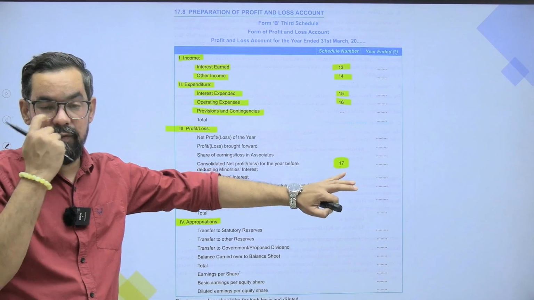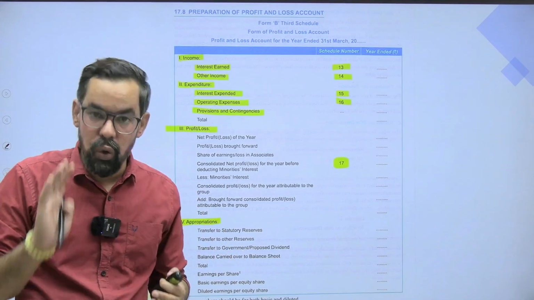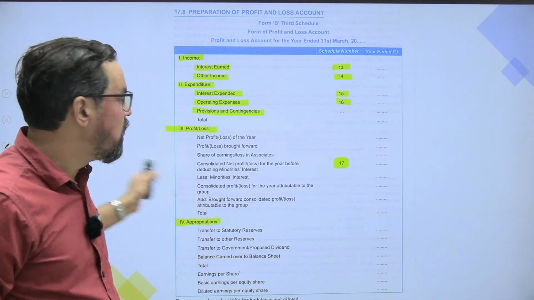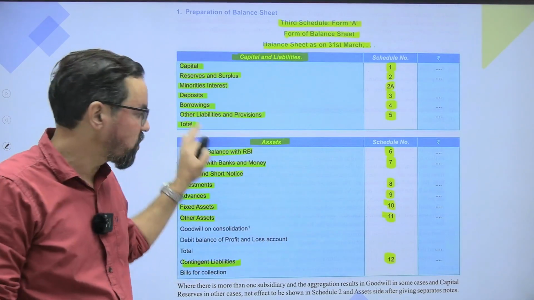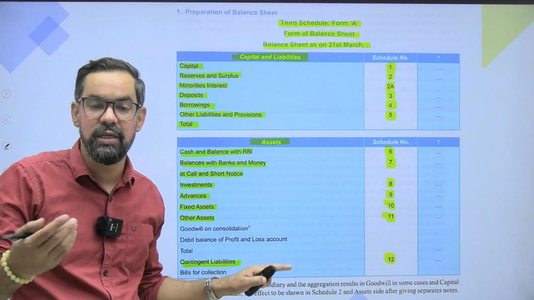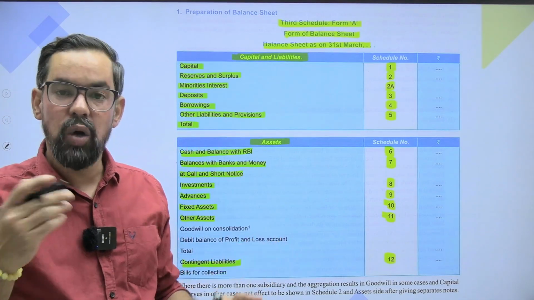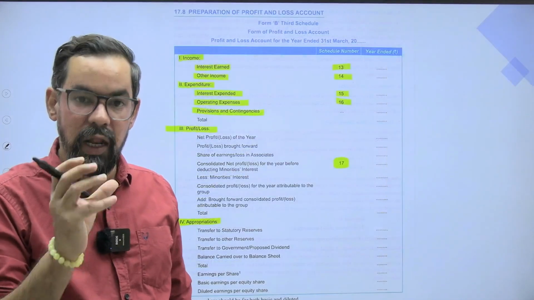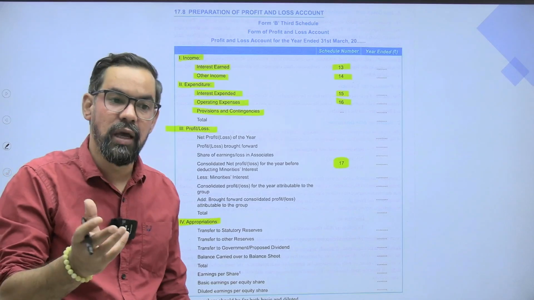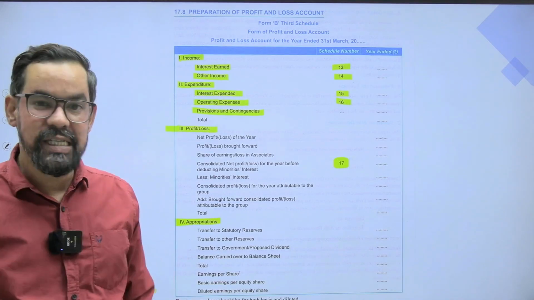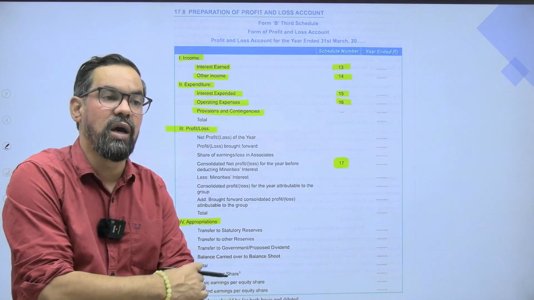After that, we have schedule 18, which is related to notes to accounts. Notes to accounts means explanatory notes on these particular heads or schedules. Let's say if we are showing investment worth 20 crores, how we have valued that 20 crore investment, or if we are showing depreciation on assets, which method we have opted for, all these kinds of things. So these explanatory notes are part of that.